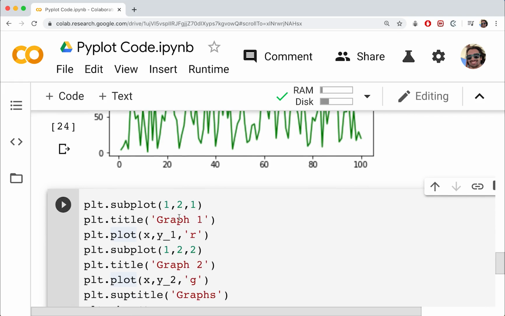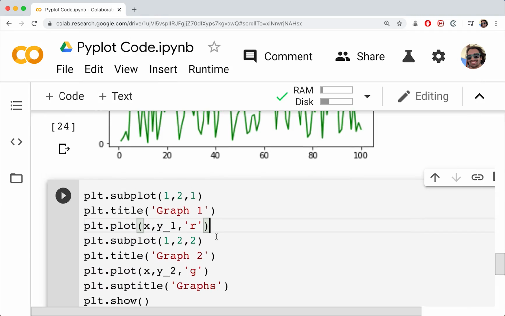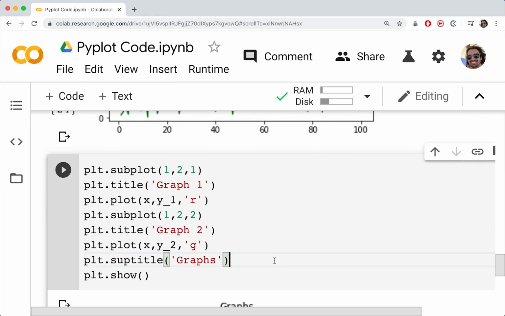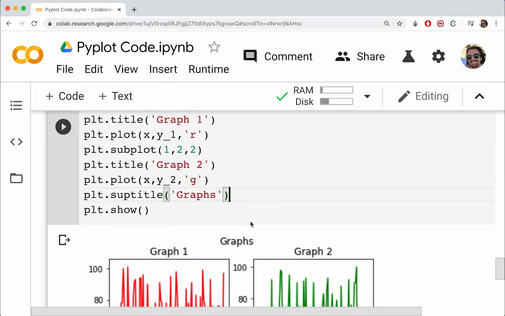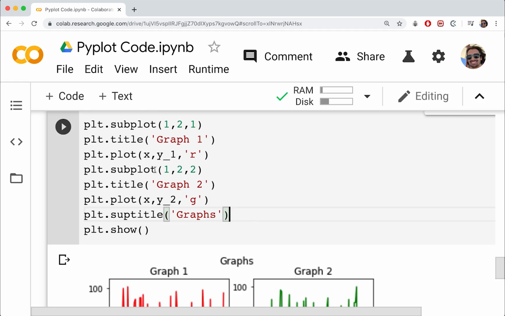definitely are not limited to just those numbers. You can have, let's say, a 2x2 plot if you want. You can have 10 plots if you want. Just make sure that you are specifying the corresponding index each time you go to plot something, and each time you have to specify a new set of plotting. Again, subtitle is the super title for the entire plot itself rather than each of the subplots. Otherwise, you can just specify the title for each subplot like that.